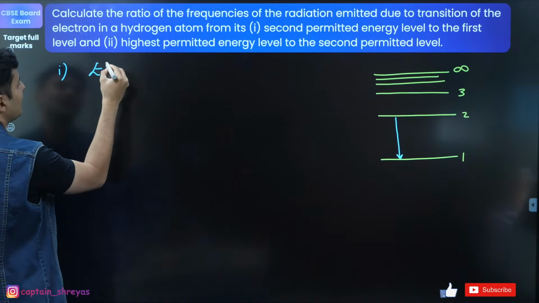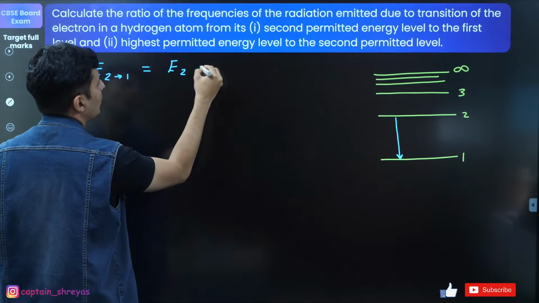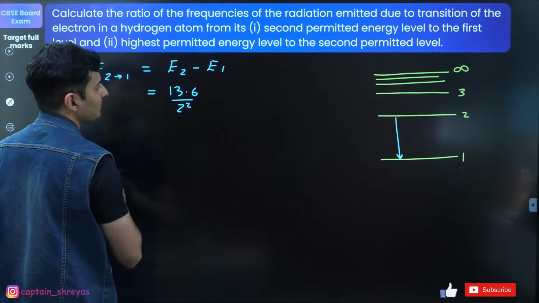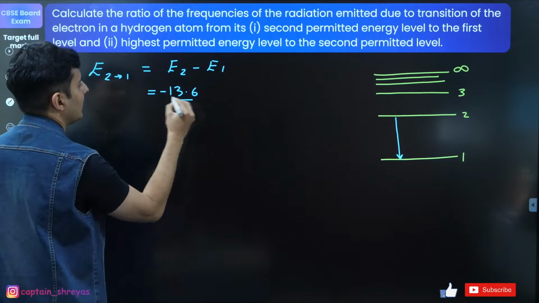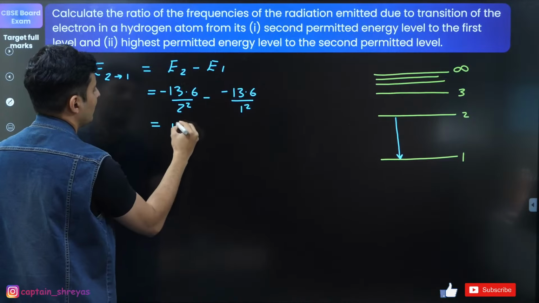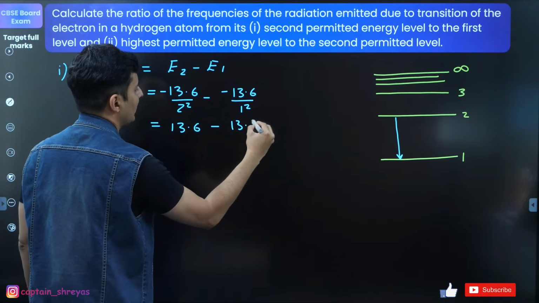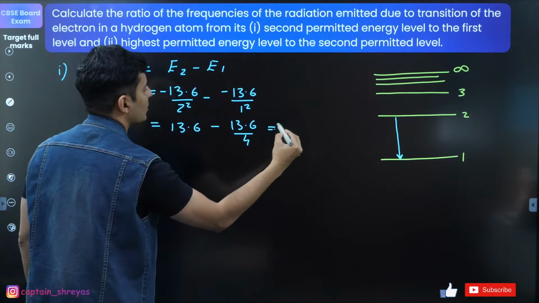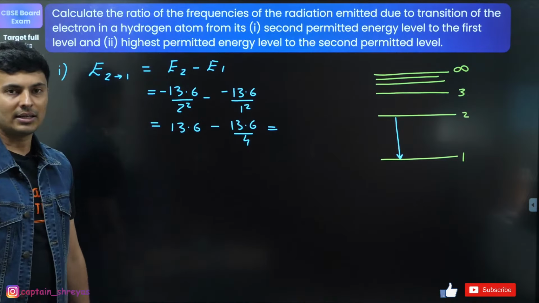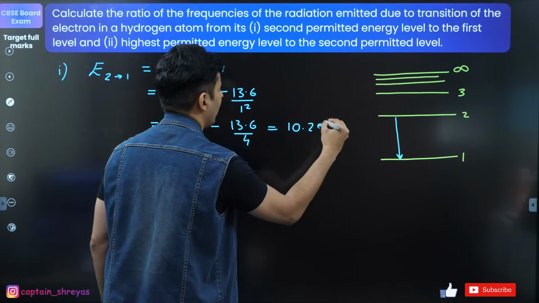So what will be the energy to go from 2 to 1? Basically it will be the difference of energy of 2 minus energy of 1, which is minus 13.6 divided by 2 square, minus, minus 13.6 divided by 1 square. So this will be 13.6 positive, minus 13.6 divided by 4, which is going to be how much, guys? 13.6 divided by 4 is 3.4. So 13.6 minus 3.4 is going to be 10.2 electron volt.